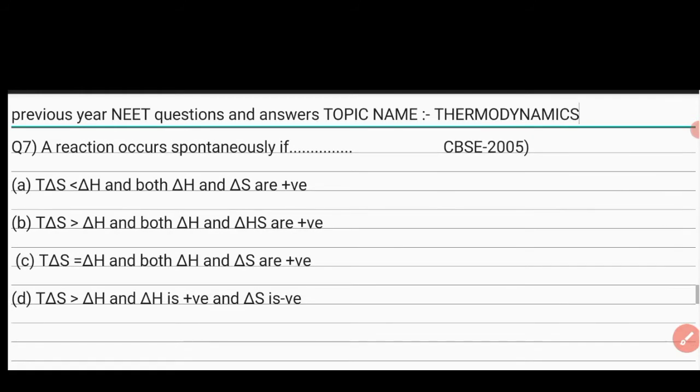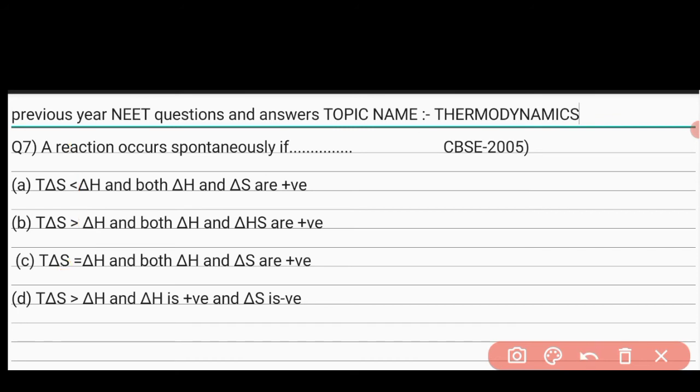Dear student, seventh question. A reaction occurs spontaneously if, the options are A, TΔS is less than ΔH and both ΔH and ΔS are positive. B, TΔS is greater than ΔH and both ΔH and ΔS are positive. C, TΔS is equal to ΔH and both ΔH and ΔS are positive.